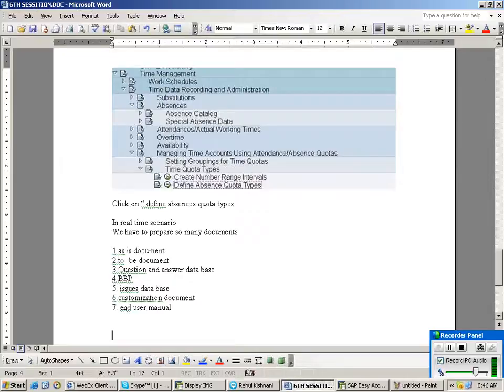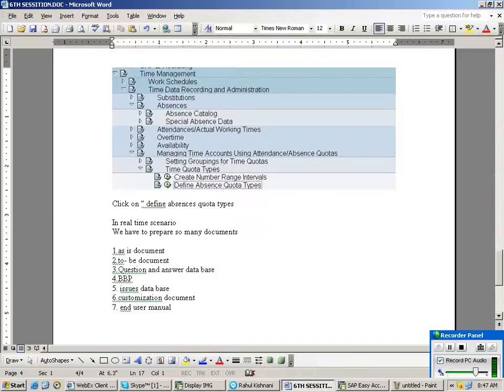Issues database in a sense, once we prepare a document and whatever the issues which we have discussed with the client, that is called issues database. End user manual, how to use the product. Whatever the product you will get in the market, or you will buy in the market, along with a product there is a manual. By reading the manual, we have to use the product.